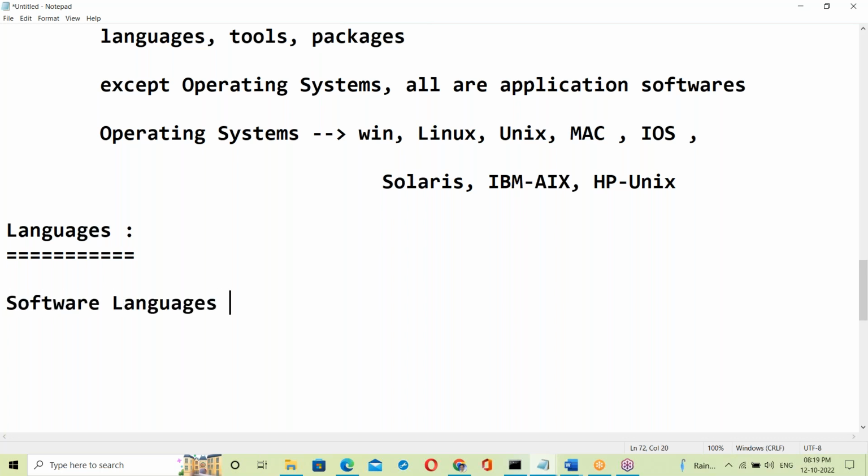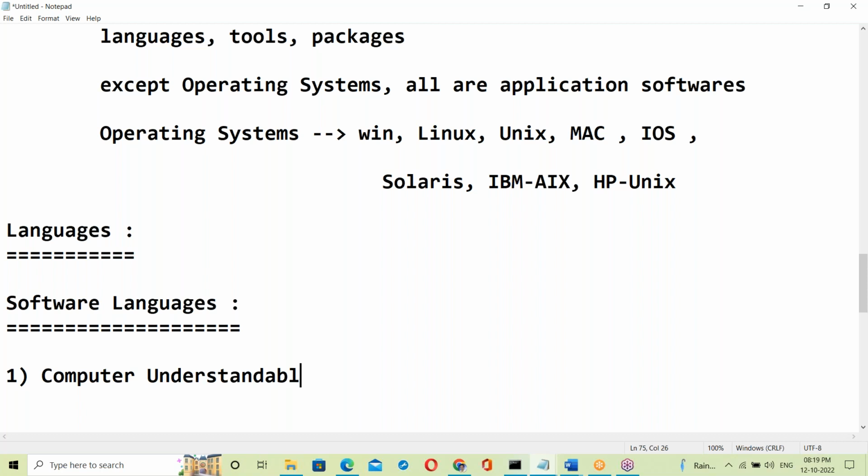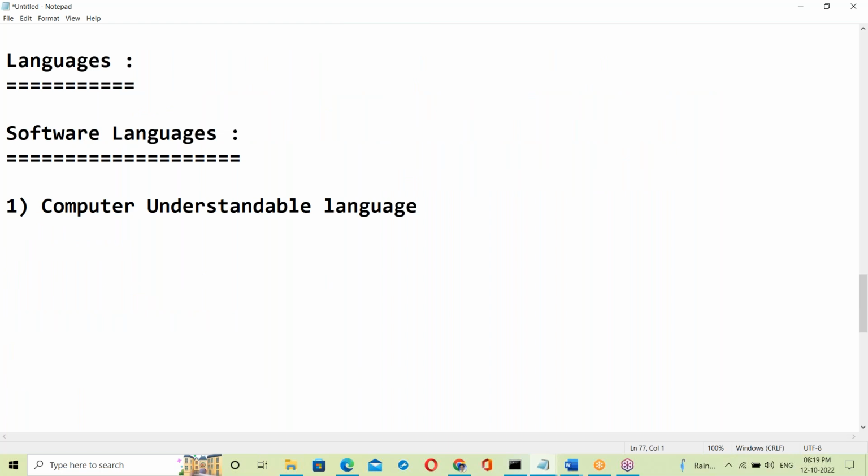Now come to software languages. Our topic is about software languages. In software languages, first there is computer understandable language, and next there is user understandable language. User understandable language is like the English language.